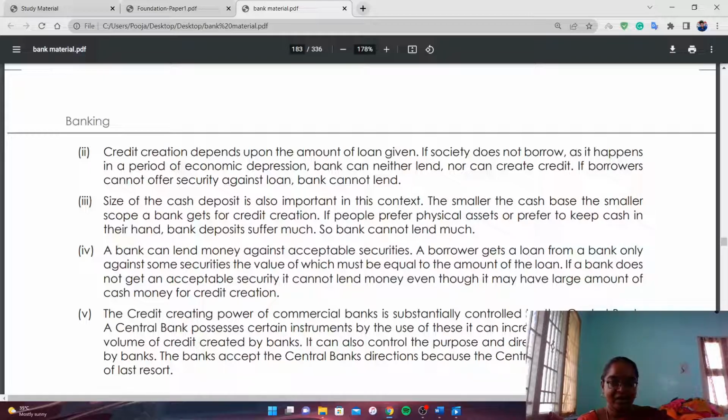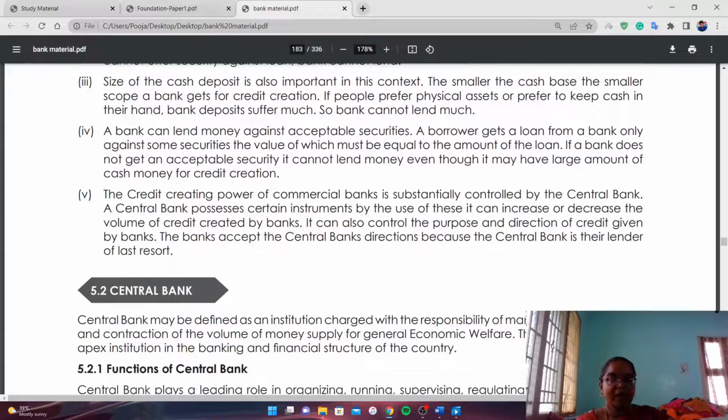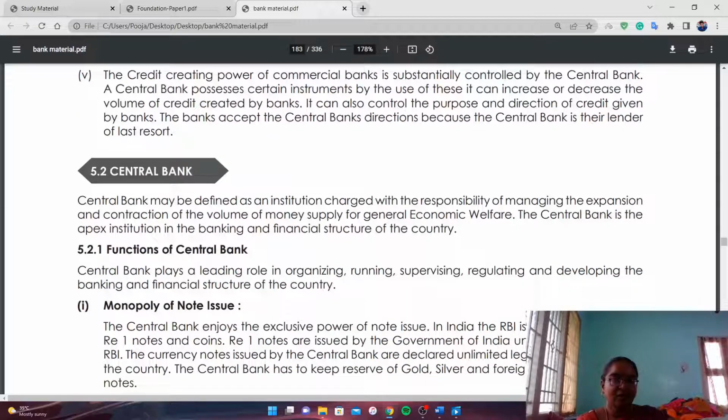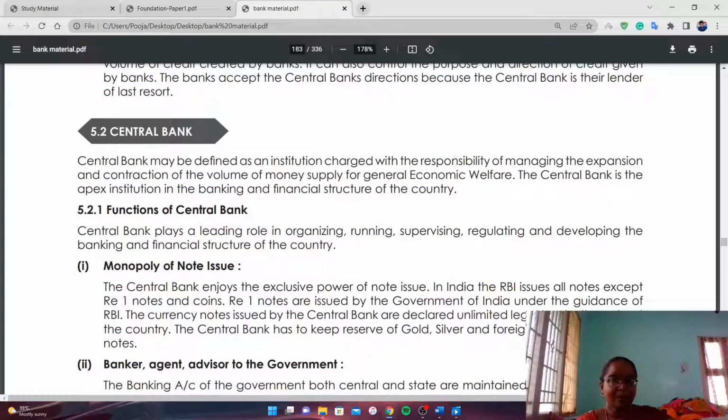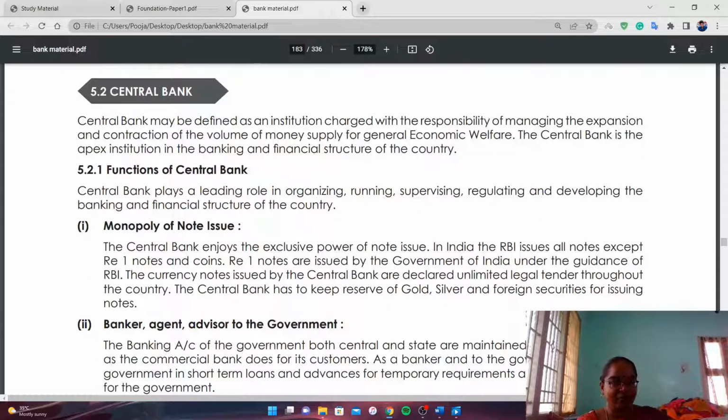The credit creating power of the commercial bank is substantially controlled by the central bank. The commercial bank cannot lend loan on its own desire. With the directions given by the central bank, that is RBI, they can lend money to the people. And let us see about central bank. What is central bank? It is a banker's bank. It is Reserve Bank of India.